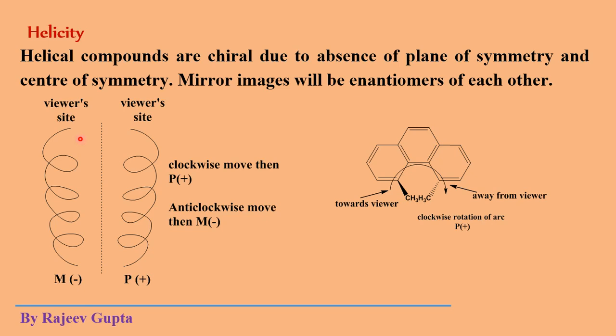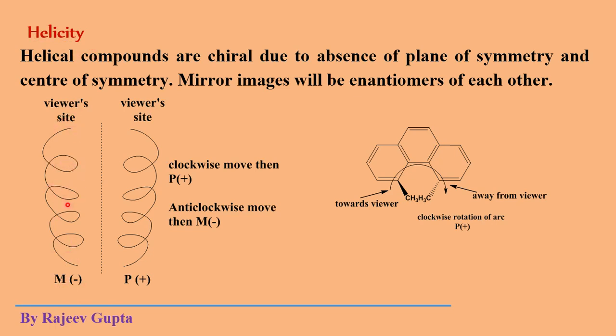So we assign it as capital M or minus. Here R or S will not be used in the case of helical compounds. Here we will use M and P, minus or plus.